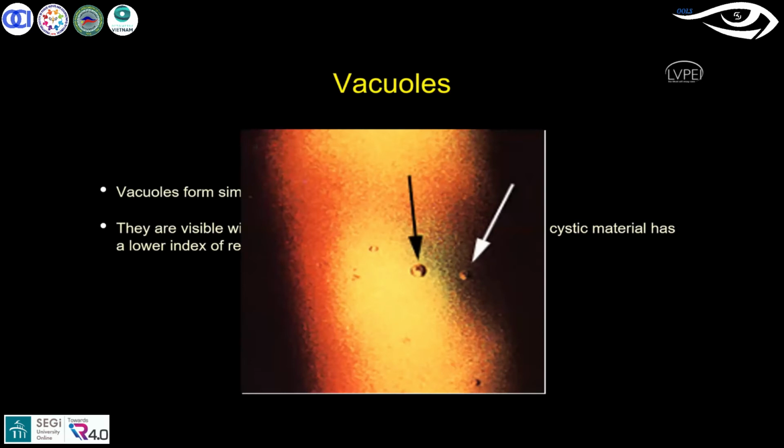You can see these vacuoles here, with the arrow mark. The surrounding tissue has a higher refractive index, that is the reason it is reflecting, whereas the vacuole has a lower refractive index. You can see the black color appearance there. So that is the major differentiation: how do you differentiate the microcysts from the vacuoles?